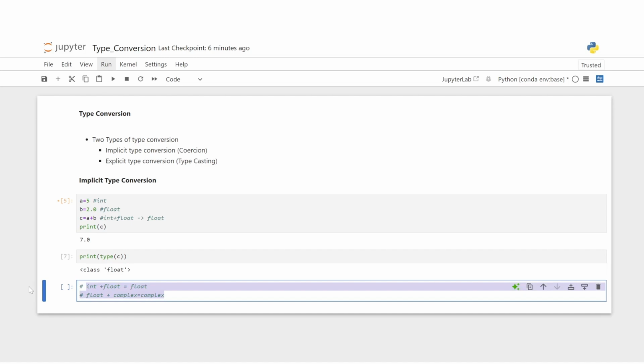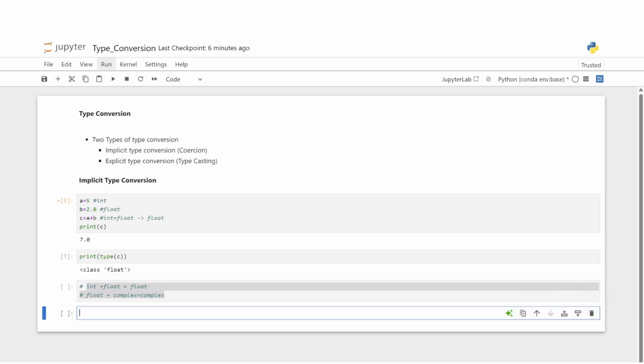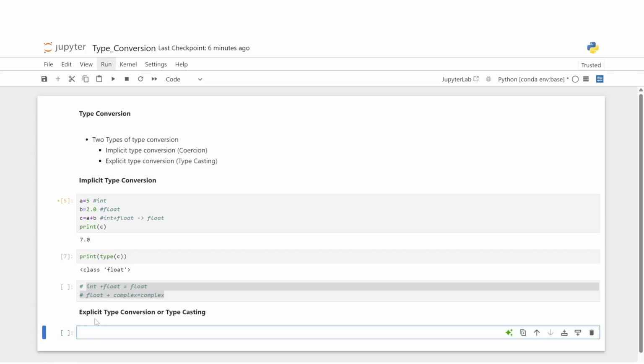Now let's look at explicit type conversion or typecasting. The programmer often forces a conversion using built-in functions. For example, the integer function converts to integer.